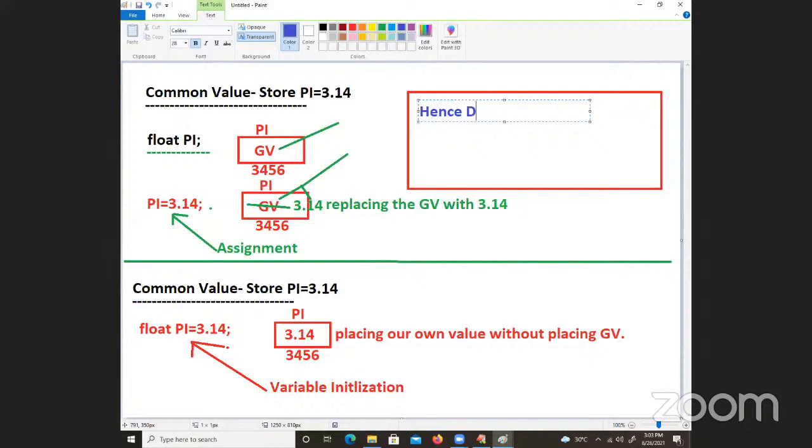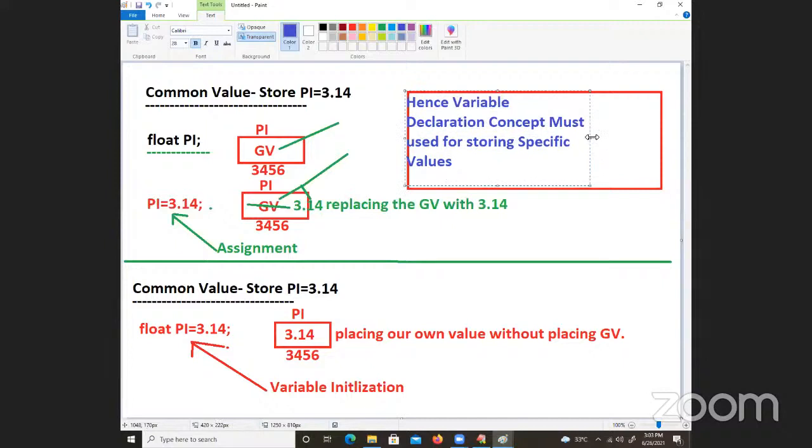The variable declaration concept must be used for storing specific values, and all the variable values. Variable declaration, this is called.